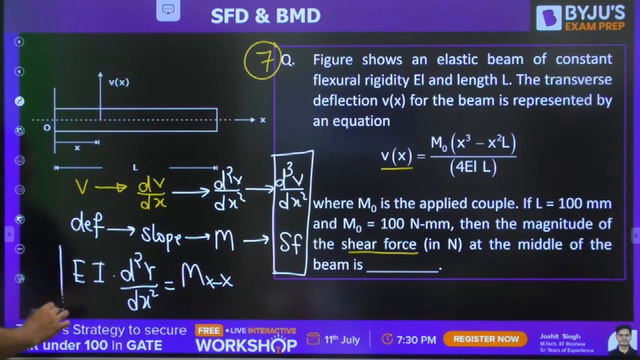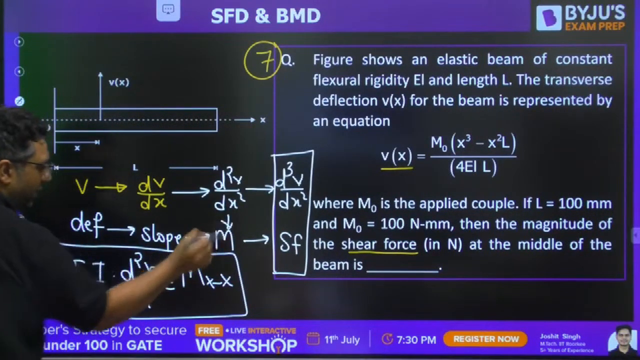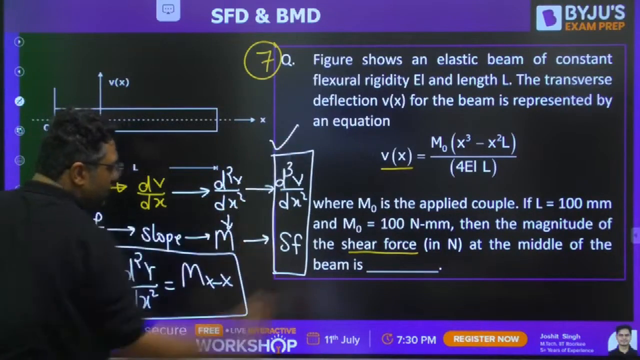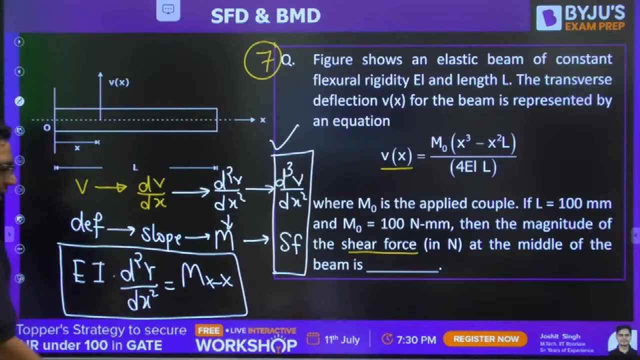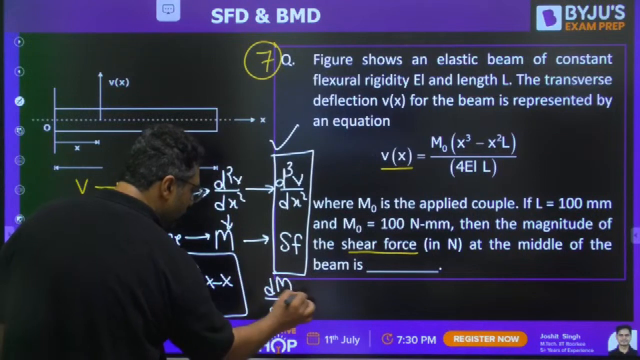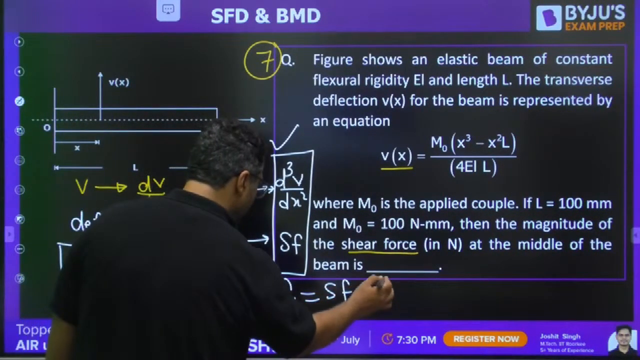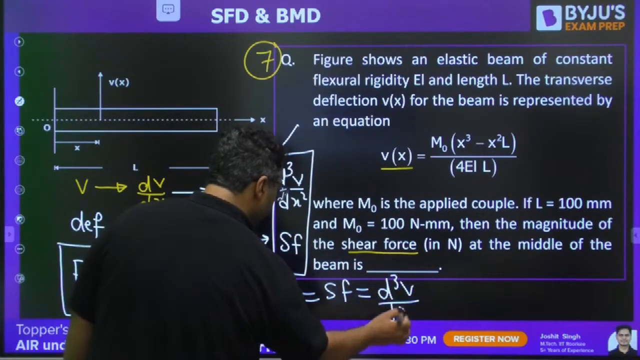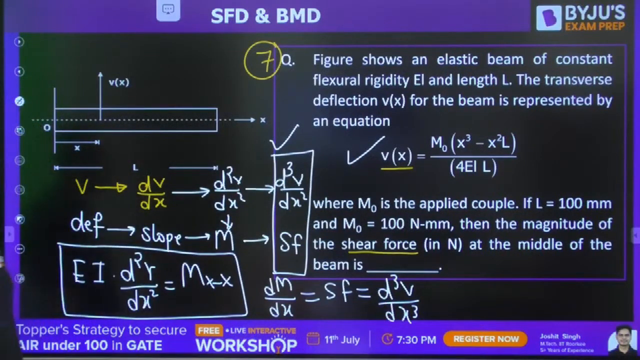Okay. So this is the equation for bending moment. Do you know that? Here they are representing y by v. So you need to first find this equation, and you can write EI d square y by dx square is Mxx. And when you write dMxx by dx, that will be equal to shear force. So it is nothing but d cube v by dx cube. You just need to differentiate this thrice, put all the values and get the answer.